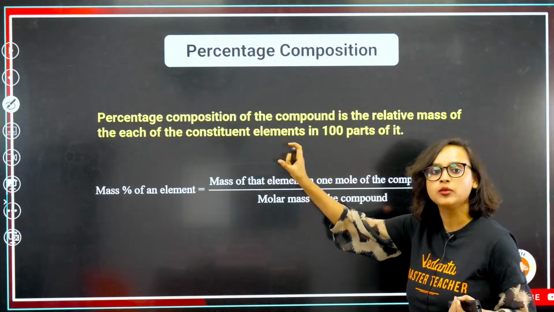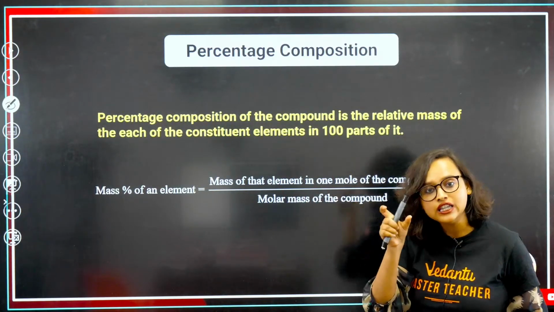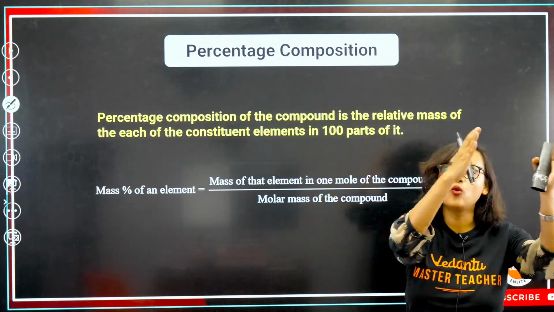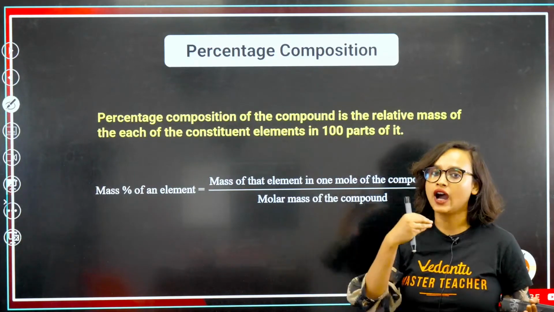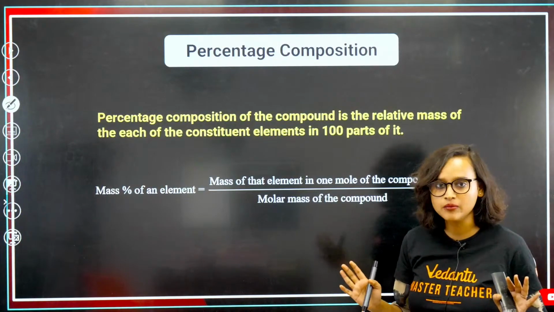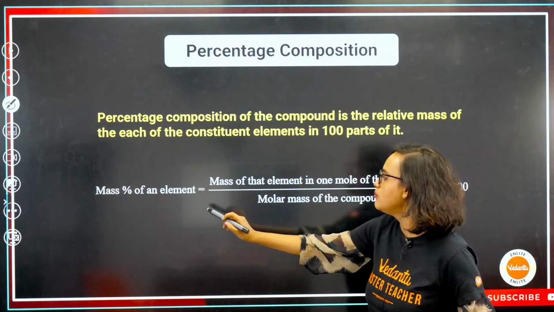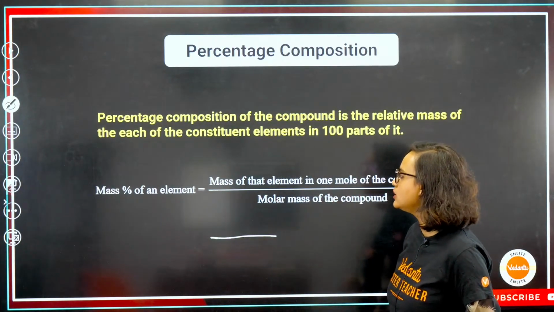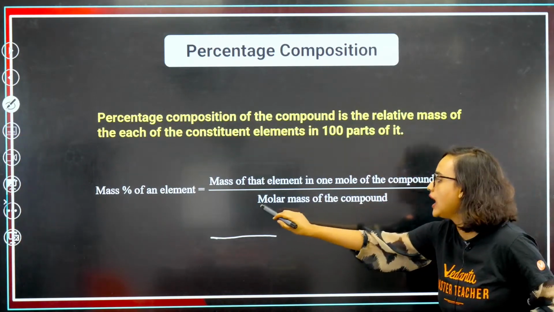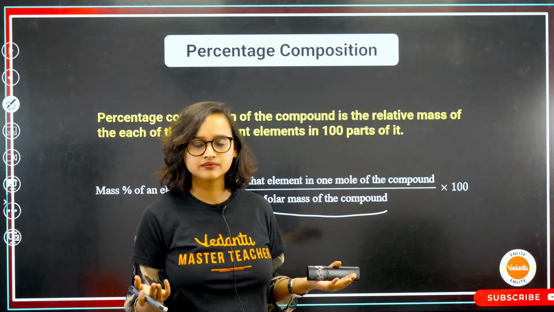The definition says that percentage composition of the compound is the relative mass of each of the constituent elements in 100 parts of it. Out of 100 parts, what is the relative mass? That's it. So if out of 100 I get 85, then the percentage will be 85%, right? Very simple, very easy. You all know how to do this, right? So mass percentage of an element, how will we calculate this? Mass of that element in 1 mole of the compound divided by molar mass of the compound multiplied by 100. That's it.